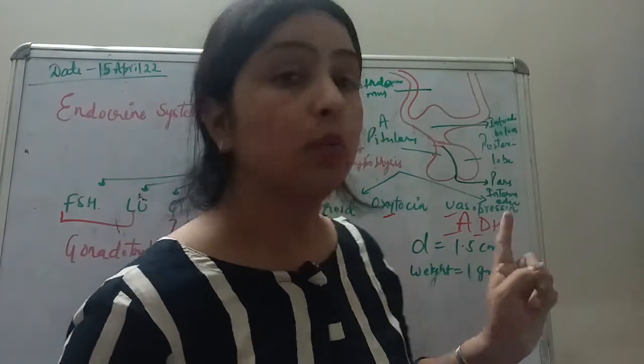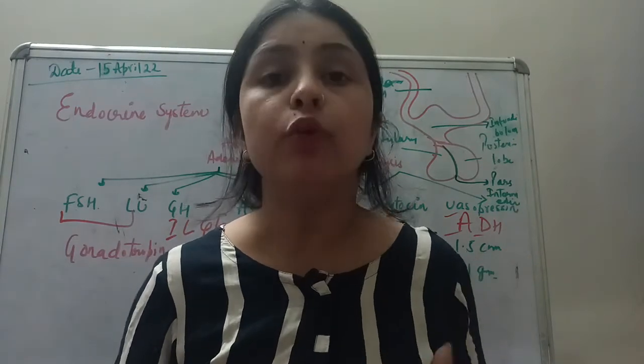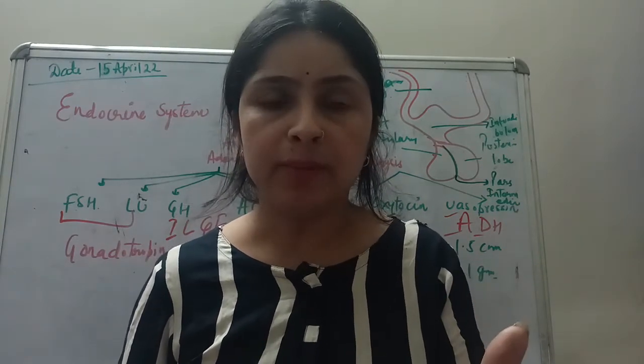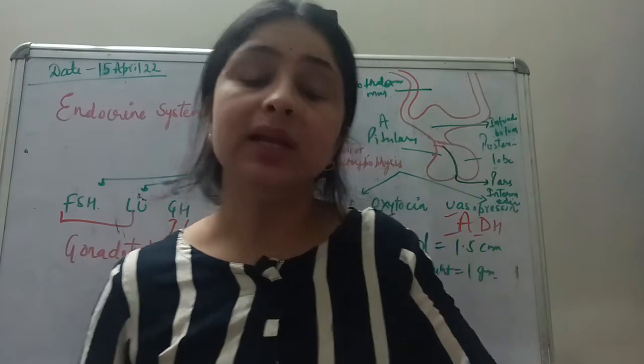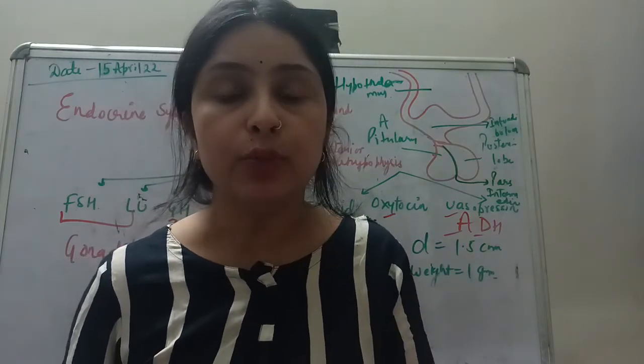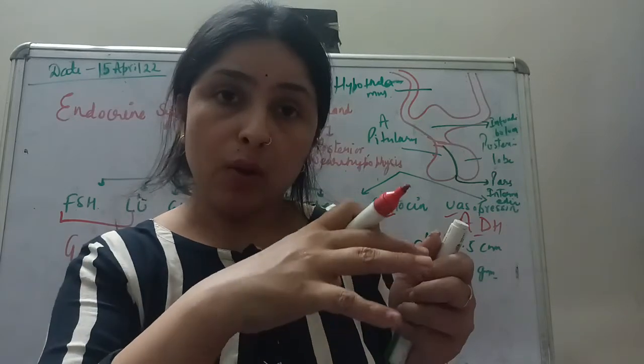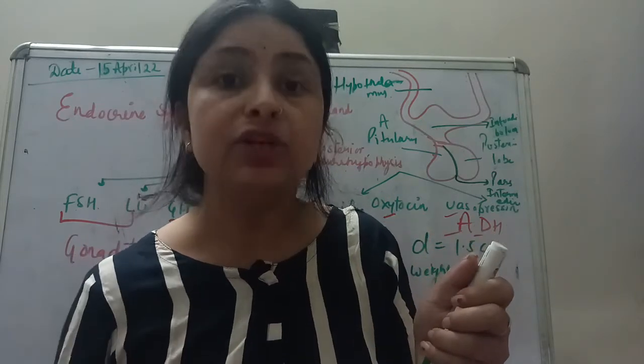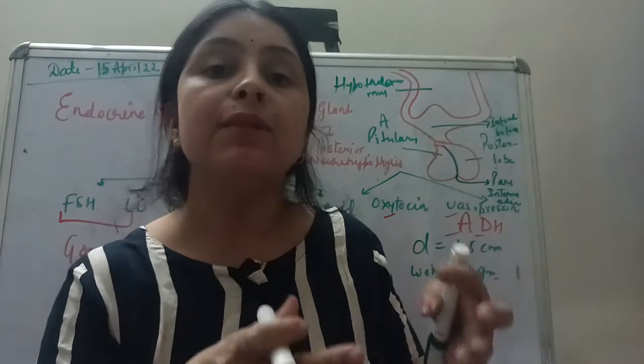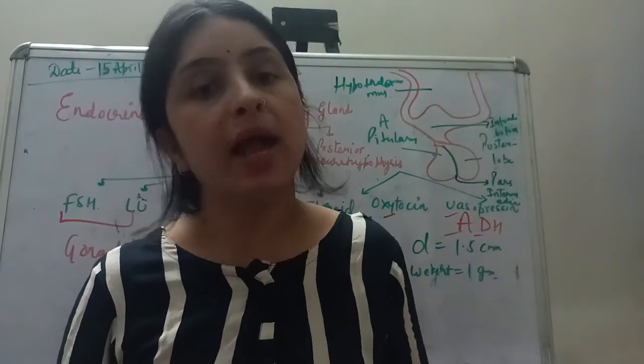So what this hormone does is it prevents the urine flow. How does it prevent the urine flow? Actually, it stimulates the renal tubules to reabsorb all the water, thereby the water which is going into the urine gets reduced, and thus it helps in increasing the blood volume and blood pressure.